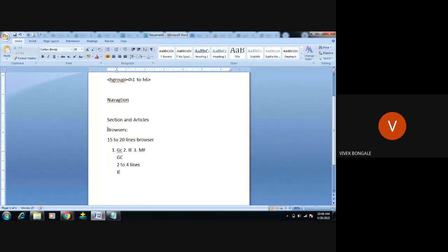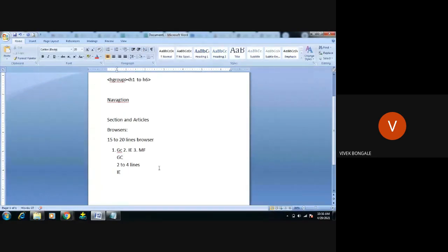Now, the browser description of 15 to 20 lines is the section. In this section, I am giving 3 to 4 lines about Google Chrome, and 3 to 4 lines about Internet Explorer. This is under one article, and all the articles are under one section. This is what section and article are. Section means the whole thing, the thematic grouping of all the content.